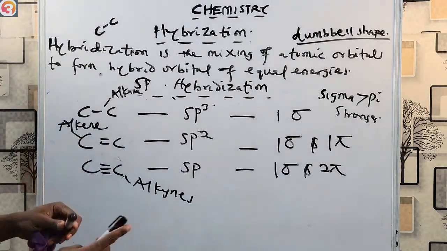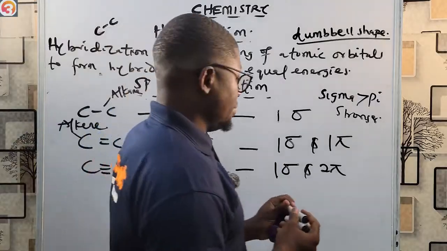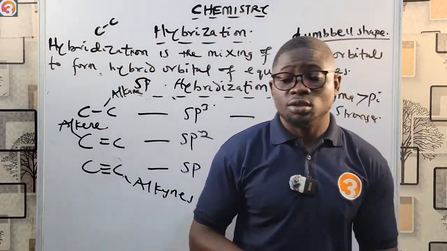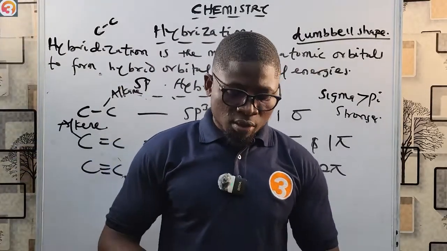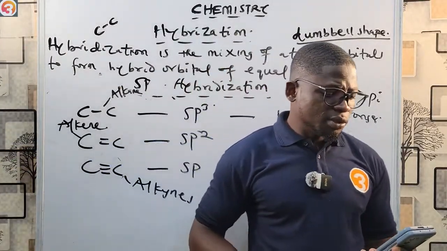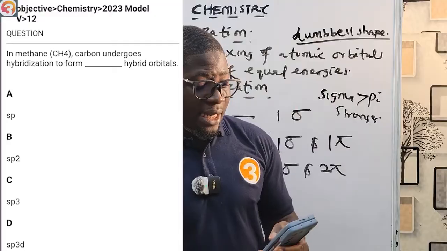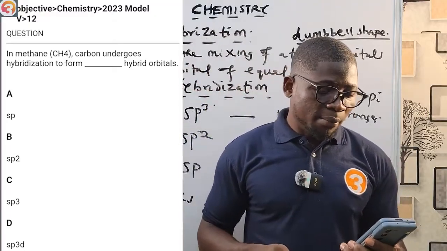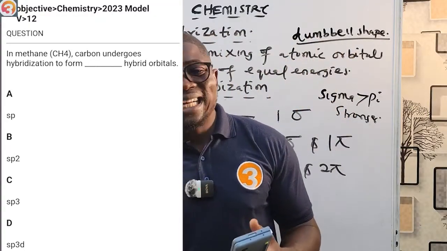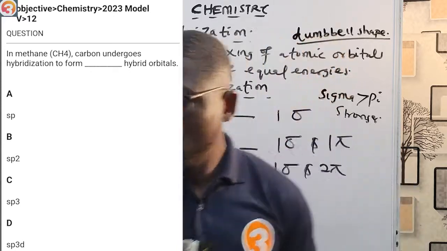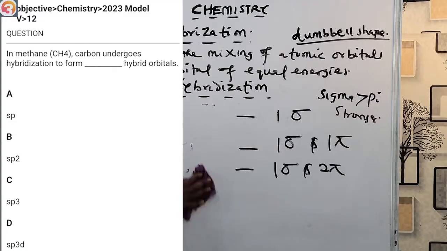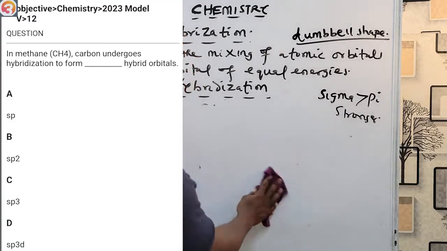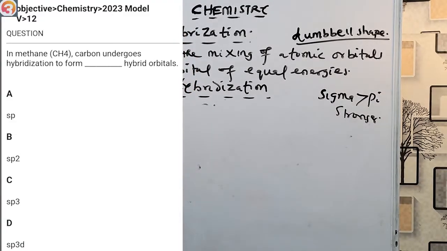So now, having known all this, we're going to go to the O3 Schools JAMB application and answer some questions to cement our knowledge on the topic, hybridization. Okay, let us go. 2023, number 12. They say in methane, CH4, carbon undergoes hybridization to form dash hybrid orbitals.